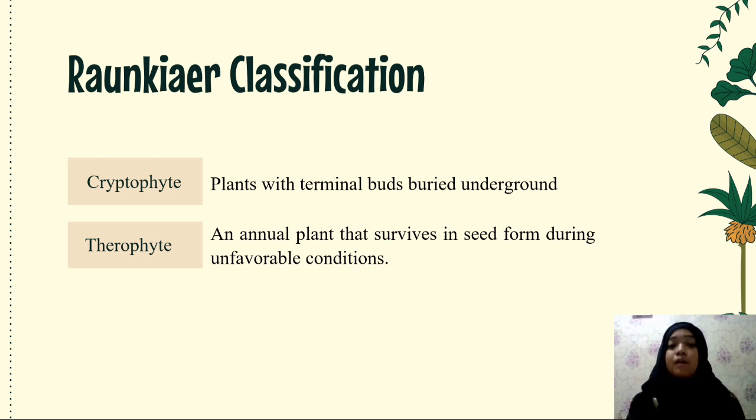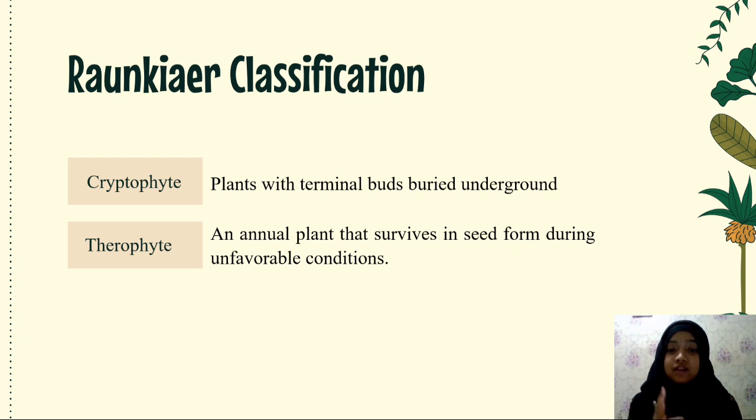Summary: plant life form can be categorized based on their life cycle, length of life, habitat, and according to the Raunkiaer classification. Monocarps are plants that flower or fruit only once before dying, while polycarps can flower or fruit multiple times.